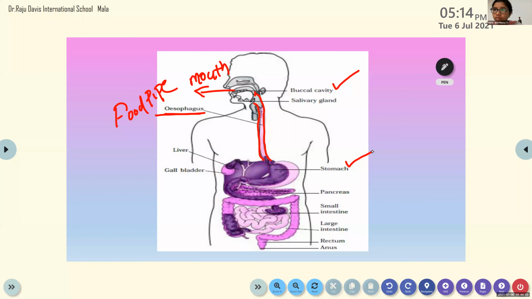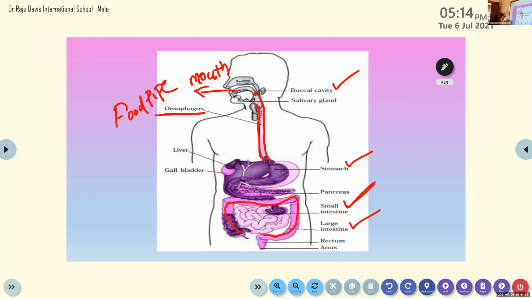And then the stomach ends where? Small intestine. So this part represents the small intestine. Is it clear? Yes, ma'am. This small intestine ends with the next one, that is the large intestine. So here you can see the large intestine. Is it clear? Yes, ma'am.